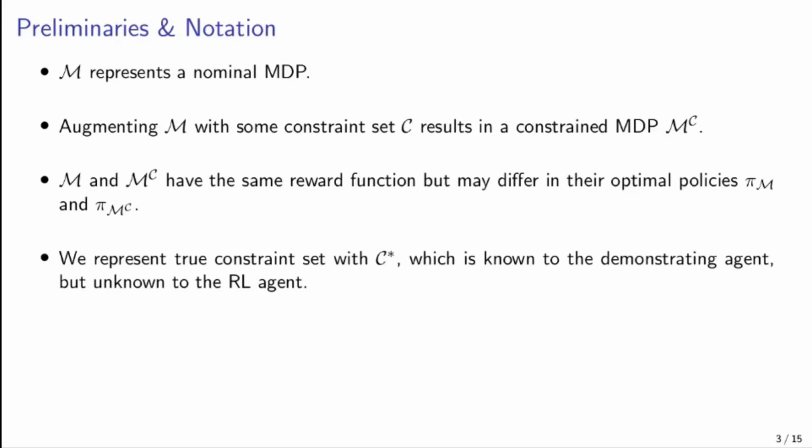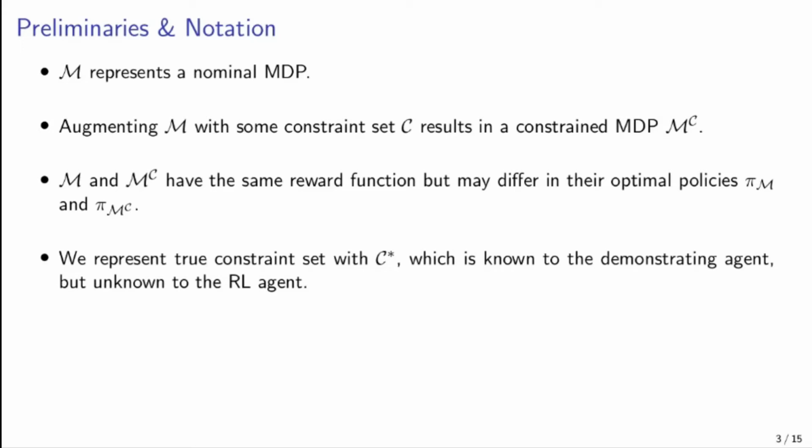The main focus of our work is on constrained MDP M^C. M^C is simply a typical MDP augmented with some constraint set C. Constraint set C contains those state action pairs which are physically possible for the agent to execute but still should not be executed by the agent for other reasons. For example, for a chatbot, it is possible to be racist, but it still should never be racist because of ethical concerns.